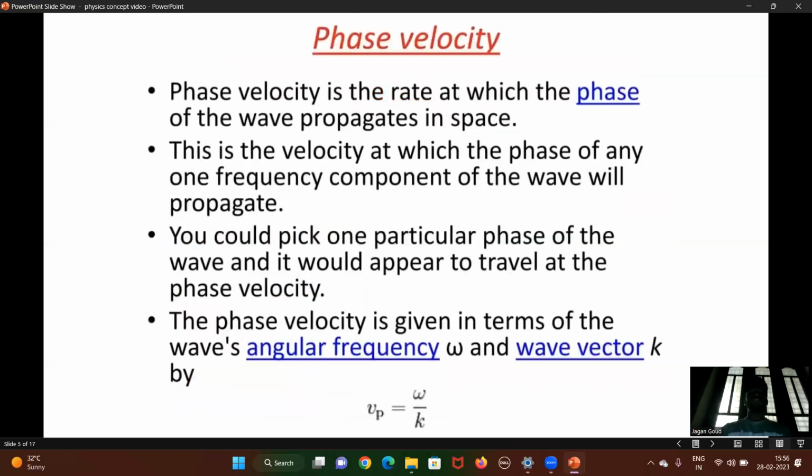Phase velocity is the rate at which the phase of the wave propagates in space. This is the velocity at which the phase of any one frequency component of the wave will propagate. You could pick one particular phase of the wave and it would appear to travel at the phase velocity. The phase velocity is given in terms of the wave's angular frequency omega and wave vector k. Phase velocity is equal to omega divided by wave vector k.